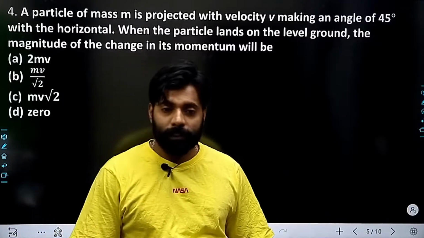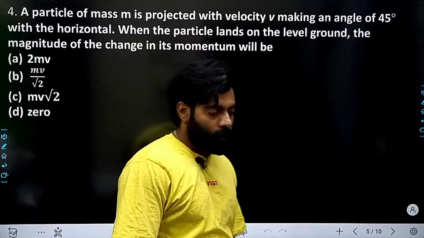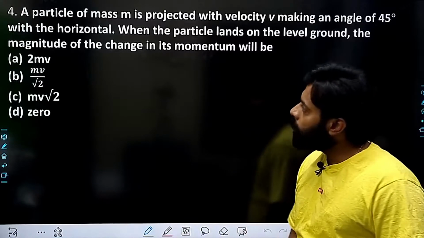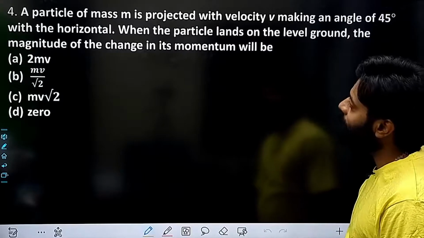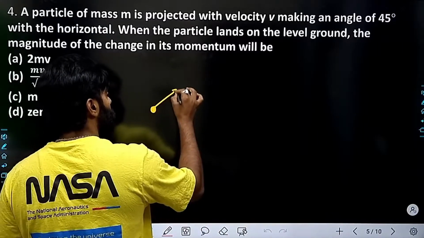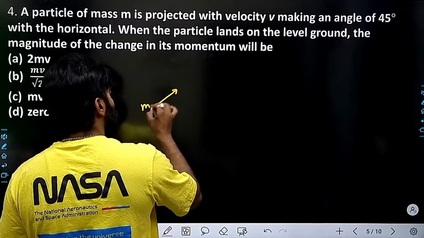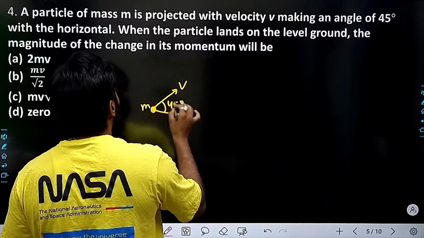A particle of mass m is projected with velocity v, making an angle of 45 degree with the horizontal. The mass is m, velocity is v, making an angle of 45 degree with the horizontal.